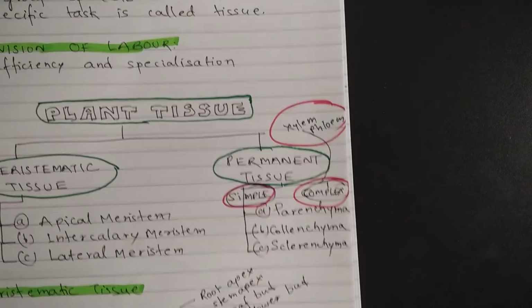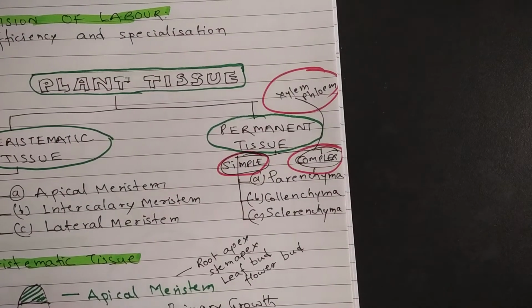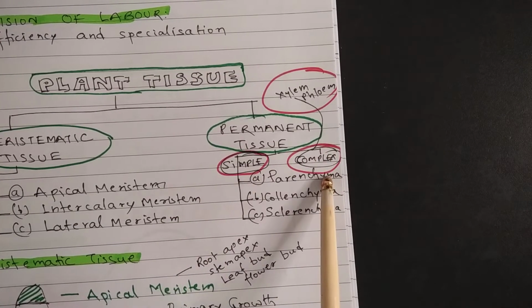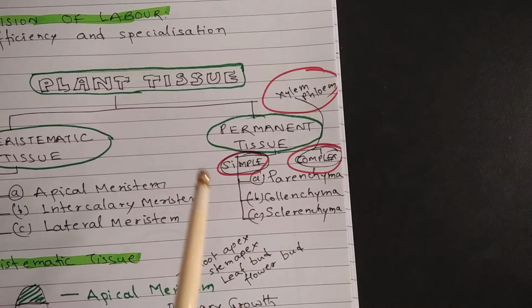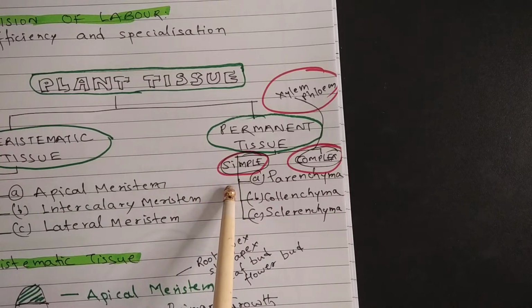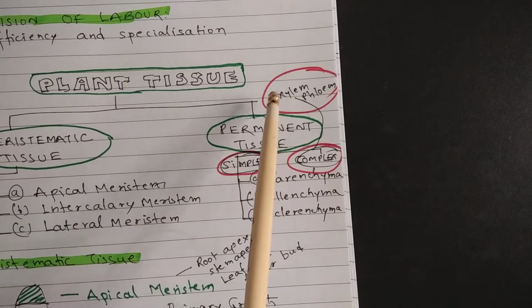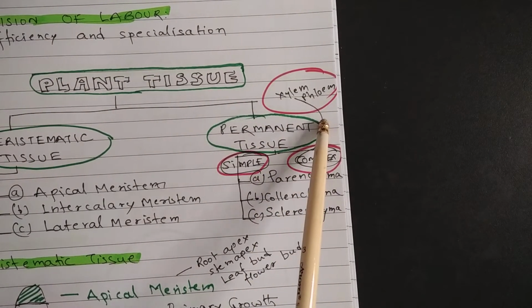When it comes to permanent tissue, there are two types of permanent tissue. One is called simple tissue and another is called complex tissue. In case of simple tissue, all the cells are of similar types, and in case of complex tissue, there can be different types of cells. Simple tissues are of three types: parenchyma, collenchyma and sclerenchyma. Complex tissues are of two types. One is called xylem and another is called phloem.